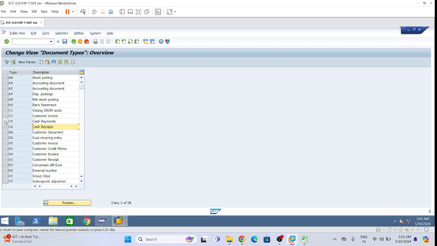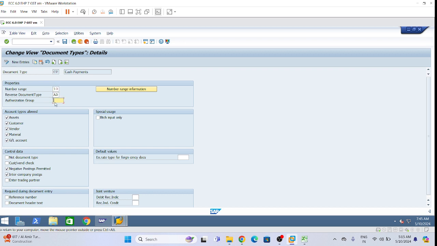So please write down CP first, document type CP, which is cash payments. Select CP, click on details. Now please write down all these details. Number range 10, reversal document type AB, account types allowed, these five. Control data, negative posting, intercompany. You can write these details.